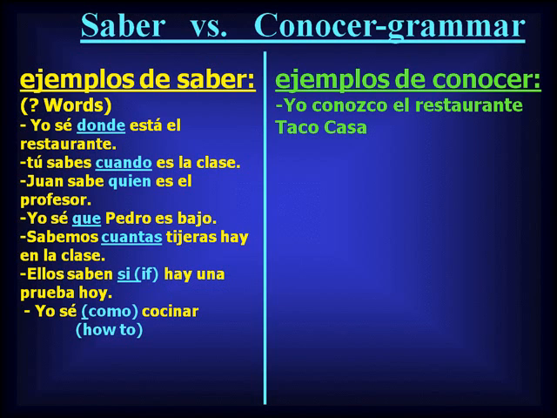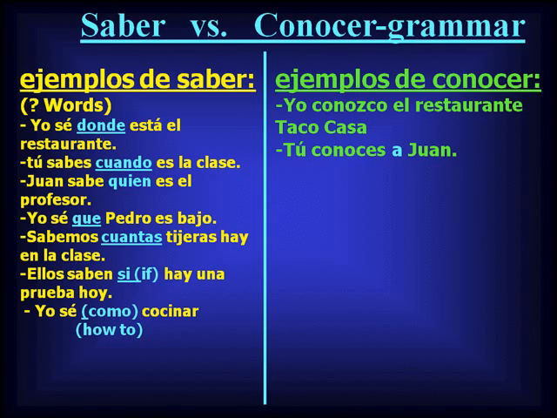Yo conozco el restaurante Taco Casa. I know the restaurant, or I'm familiar with the restaurant Taco Casa. Note to the left, you'll say ¿Dónde está el restaurante? I know where the restaurant is. That's facts and information. Here, though, we're talking about just knowing or being familiar with the restaurant. Use conocer.